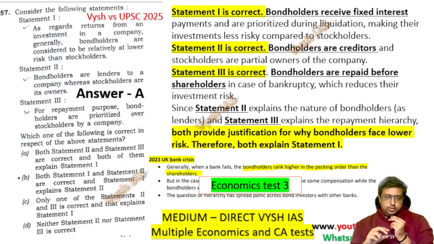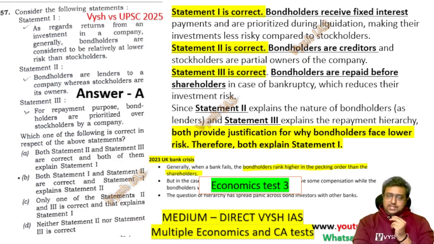Now this I think is the last question. This is again about bondholders and stock. We know the stock market goes up and down, but bonds are more reliable because every month or every term you keep getting fixed interest, and whenever a company crashes, the bond people will be given priority. This is actually common sense, and you would know if you own any bond or stock.